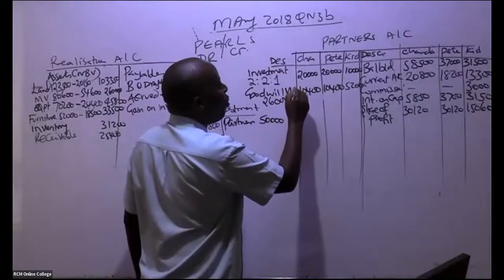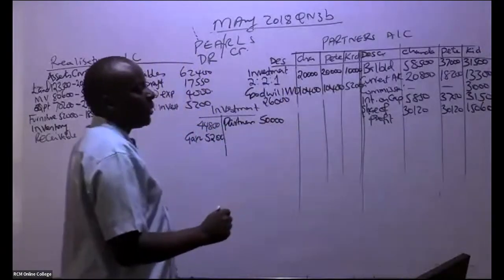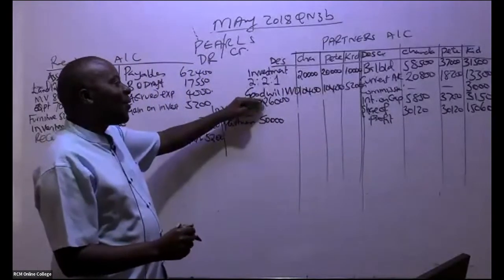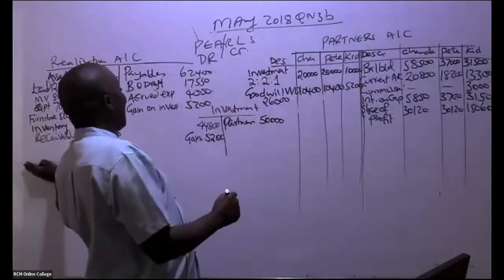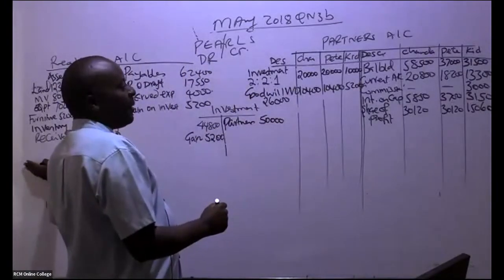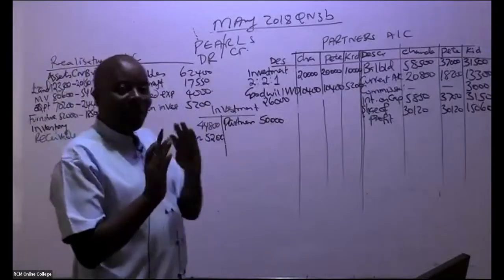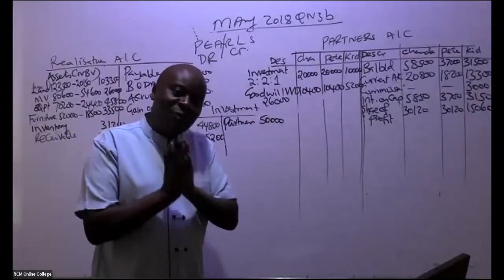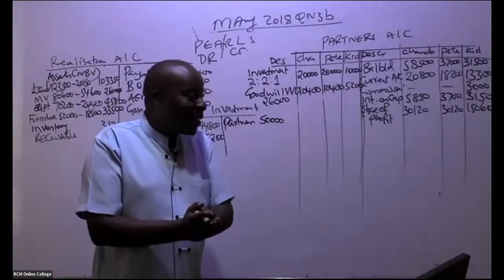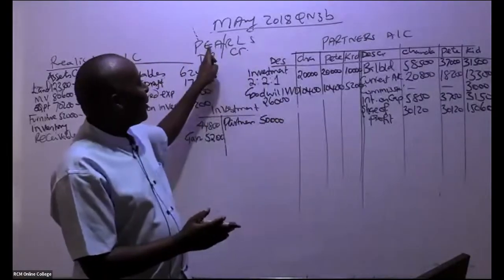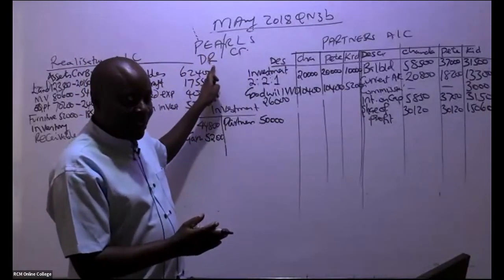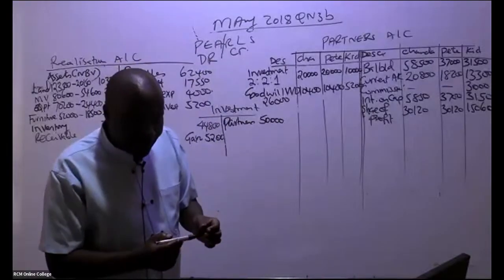Goodwill, WO, goodwill write-off. So remember, if it was being taken over by the new company, it would have come here. But now in this case, this goodwill is being written off. It's an expense for the partners. Expenses, as per the Pearl's thing, shall always be debited.